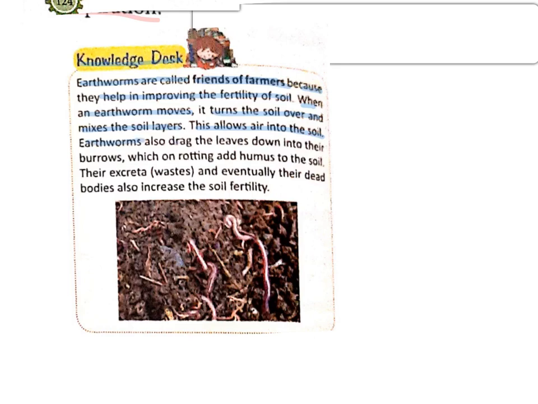Earthworms also drag the leaves down into their burrows, which on rotting add humus to the soil. Their excreta, that is their waste, and eventually their dead body also increase the soil fertility. So we can say that this earthworm spends its life to increase the fertility of the soil.